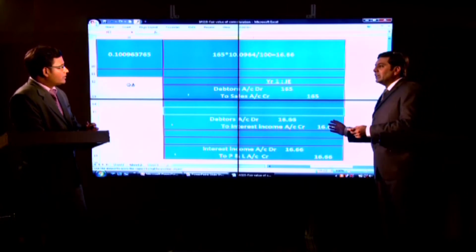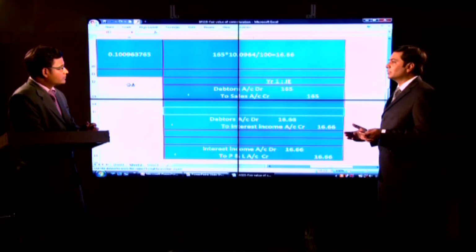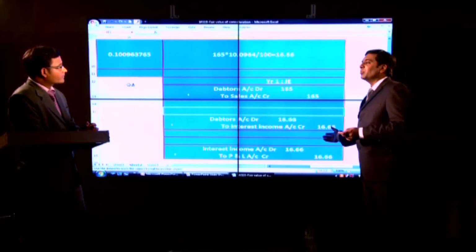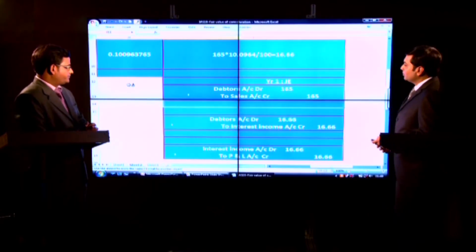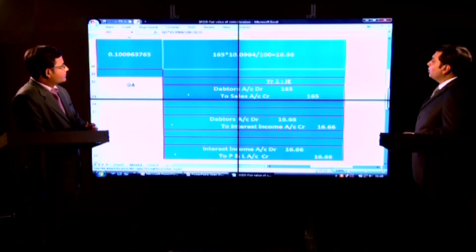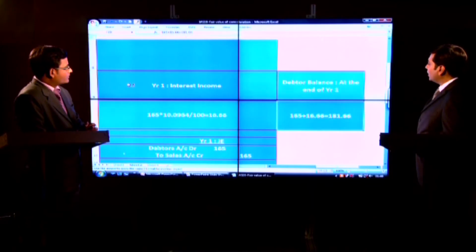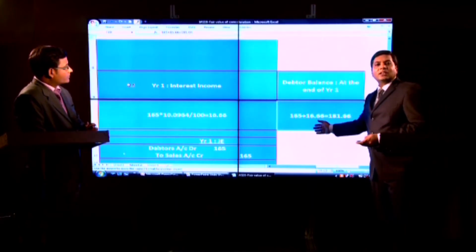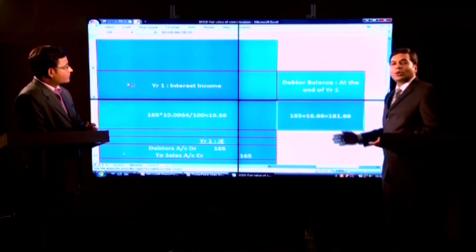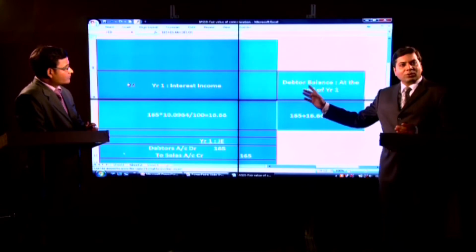You have an option that you can recognize the income on a monthly basis or a quarterly basis or an annual basis. For the sake of convenience, I have taken in this example that interest income is recognized on an annual basis. Now, what will be the position of my debtors? Well, debtors are going to be the cash price plus the interest income for the year 1. This will be the closing balance of debtors at the end of year 1 arising out of that sale.